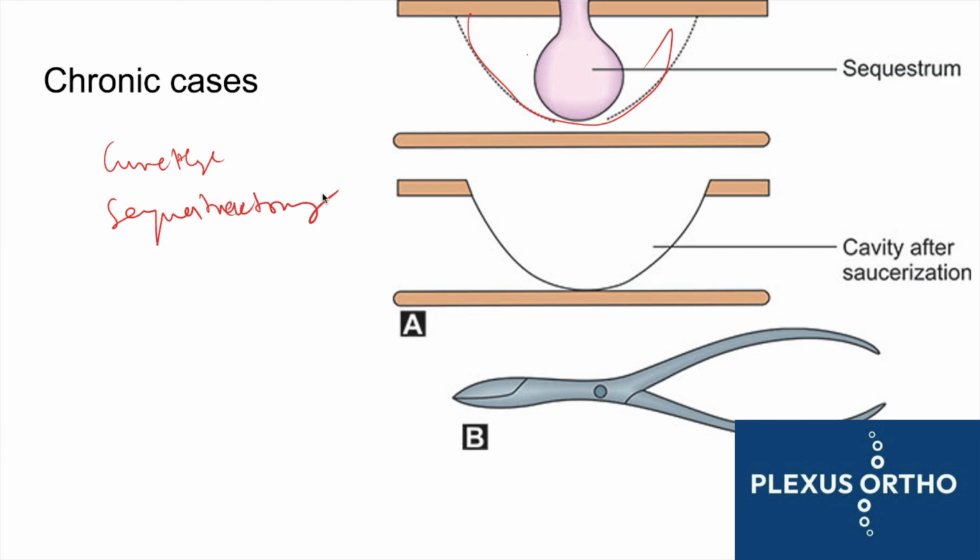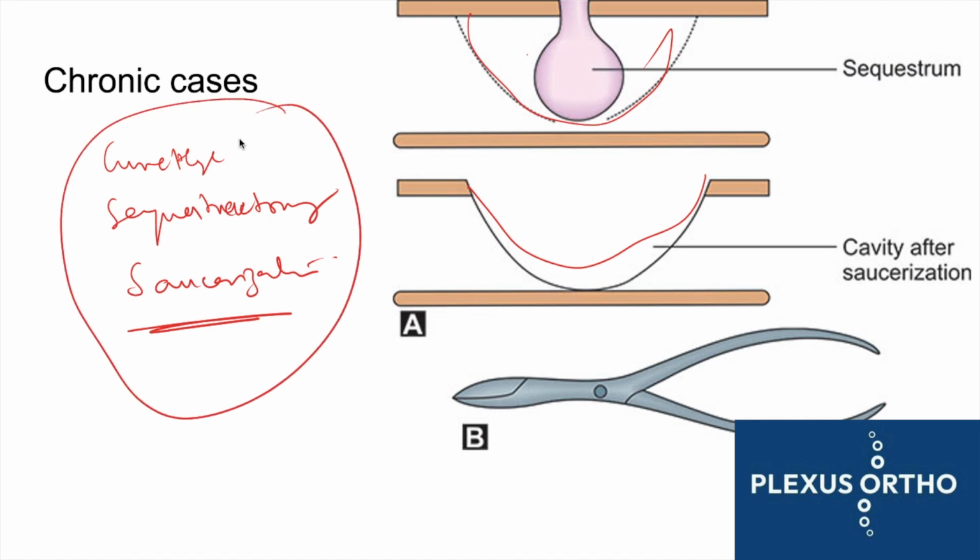And saucerization should be done. Once you do this, there is less chance for the infection to recur, because the sequestrum has been removed and we have opened the bone out so that it is exposed, and any infectious material can be exposed out and doesn't settle in the bone and cause persistent infection. So what must be done?